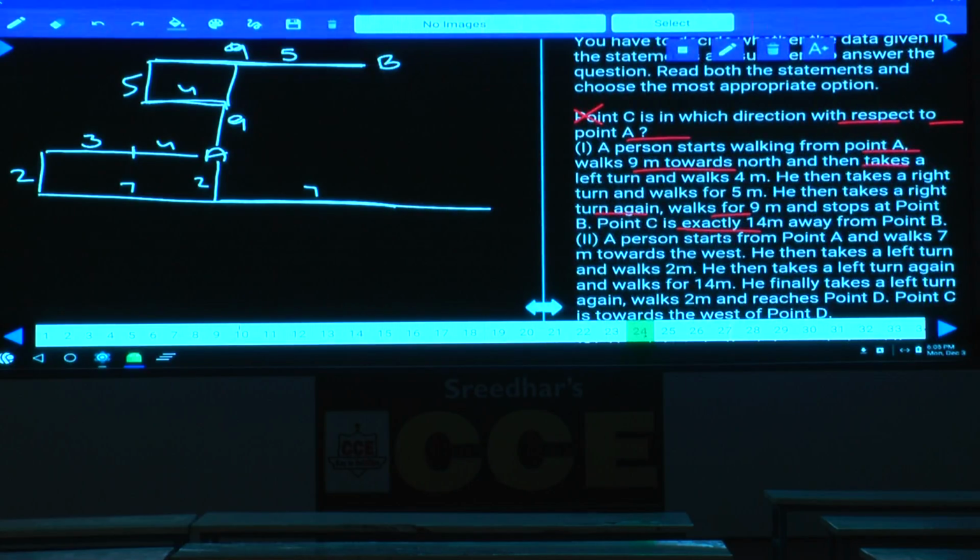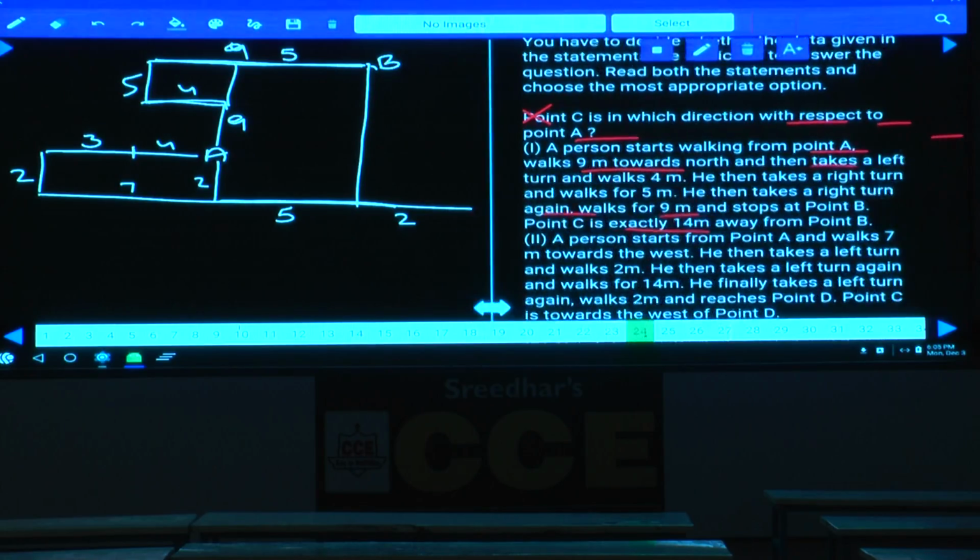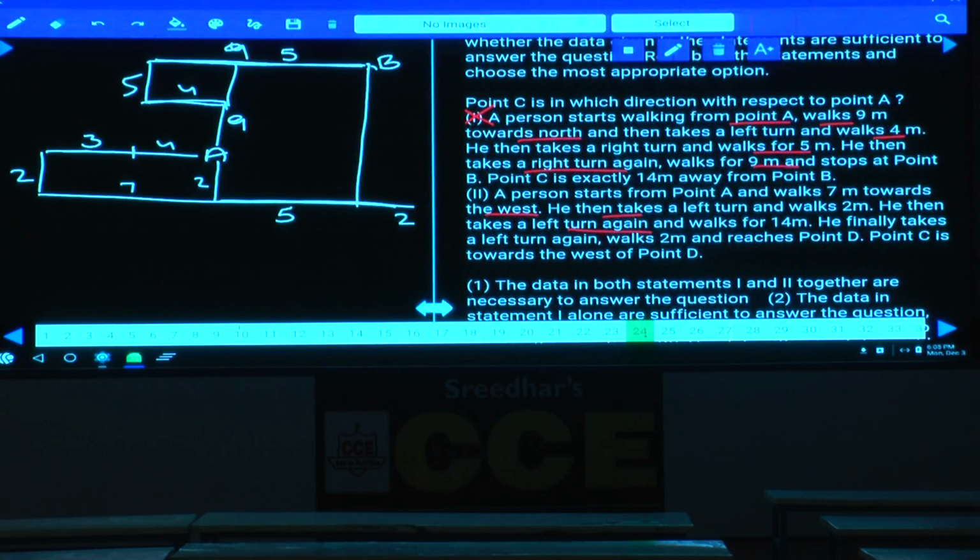If this is 5 meters, this 7 meters must be much more than this one. Are you following this or not? Out of this, this is only 5 meters, and 2 more meters will be here. A person starts walking from point A, walks 7 meters towards west, takes a left turn and walks for 2 meters, takes a left turn again and walks for 14 meters. He finally takes a left turn and walks for 2 meters.